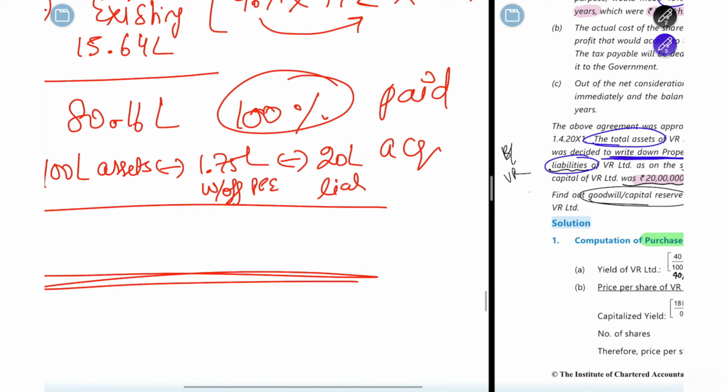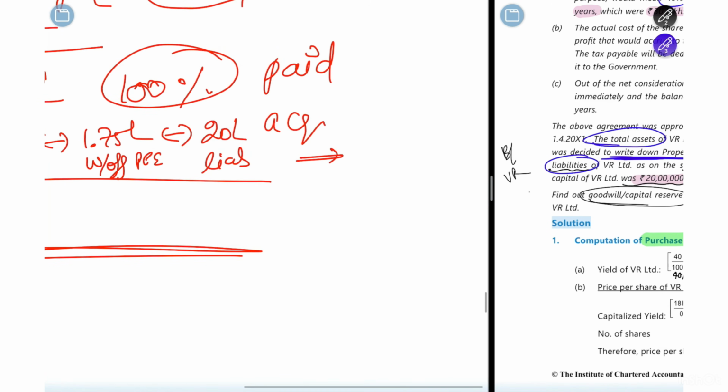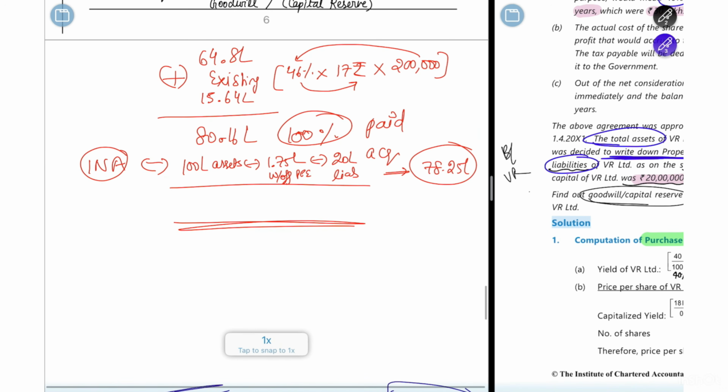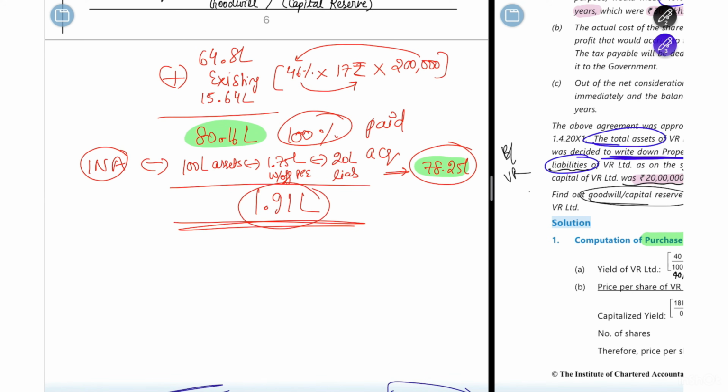So how much have you totally got? Let's total this, which is 100 minus 1.75 minus 20. You have got 78.25 lakh as net assets, and you have got this 100%, and you have paid 80.16 lakh. So because you have paid more, you have a goodwill here of 1.91 lakh.